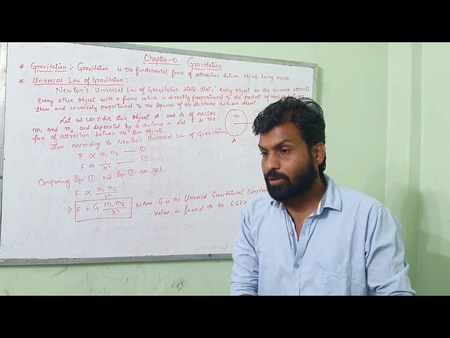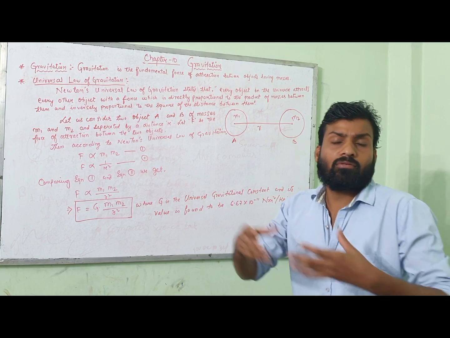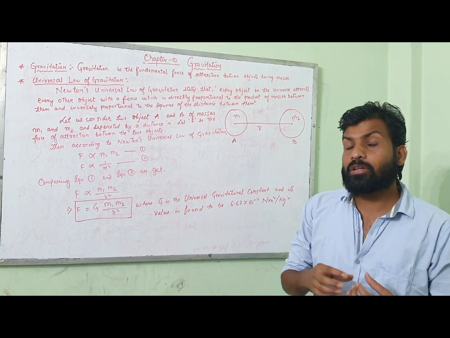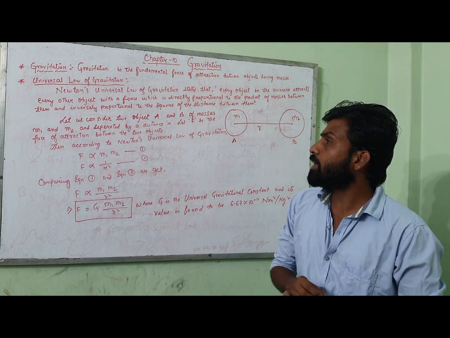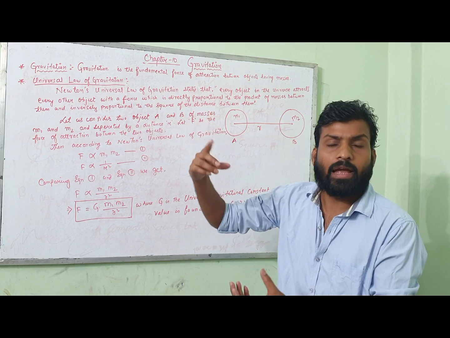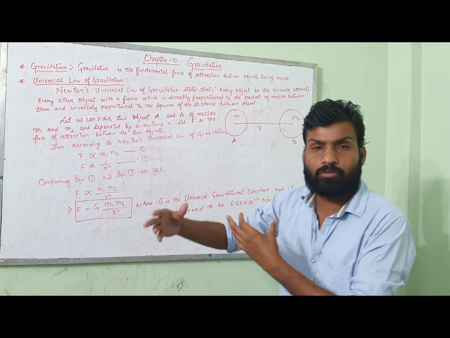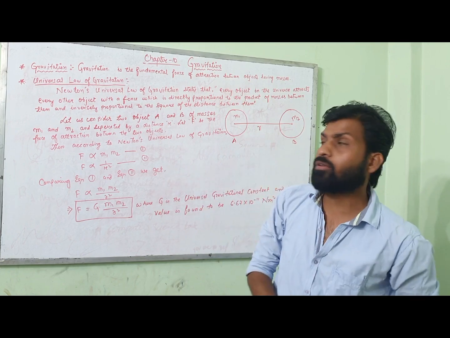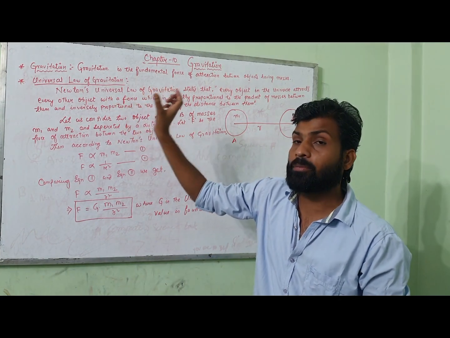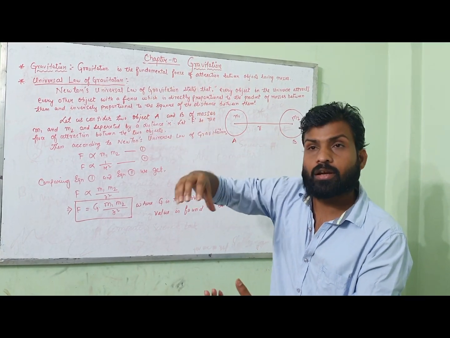As a student or as a human being, what would you have done? You would have taken the apple and eaten it. But Newton did not do that. Instead of eating the apple, he started to think: why does the apple come downward? Why does it not go upward? Through his thinking, research and theory, he came to the conclusion that it is nothing but gravitation. This gravitational force of attraction is pulling the object towards the earth.